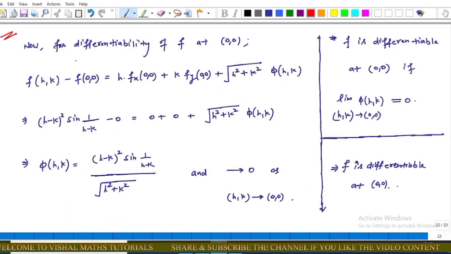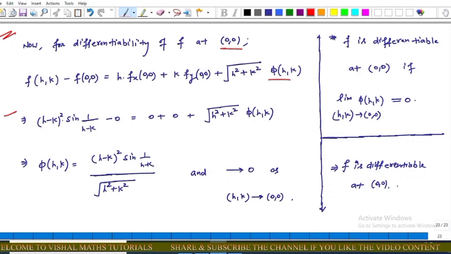Now for this question, we also have to check the differentiability of f at (0, 0). As we know, the procedure of differentiability in two variables is f(h, k) minus f(0, 0) equals h into fx(0, 0) plus k times fy plus square root of h square plus k square into phi. This implies that (h − k) whole square into sine of 1 upon (h − k) is equal to square root of h square plus k square into phi.